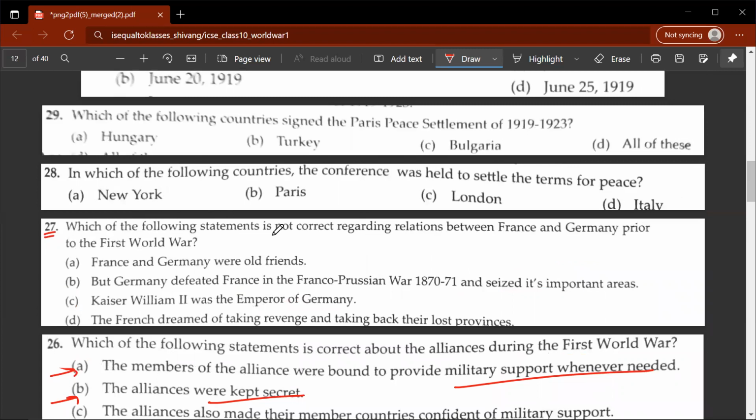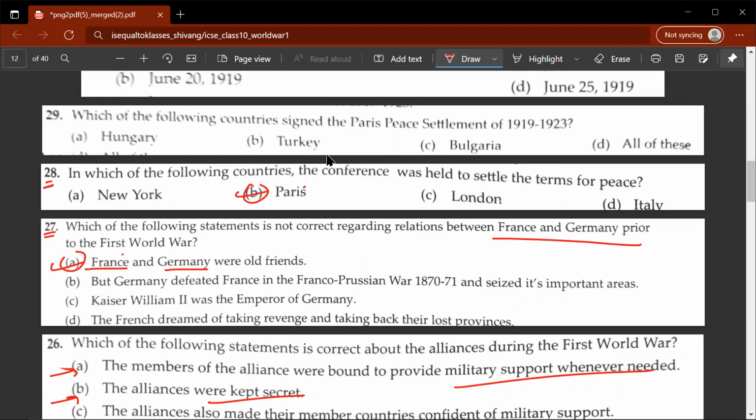27th question, which of the following statements was not correct regarding relations between France and Germany prior to the First World War? France and Germany were old friends. This is wrong. They were the bitterest rivals in Europe. 28th question, in which of the following countries a conference was held to settle terms for peace? So this would be B, Paris.